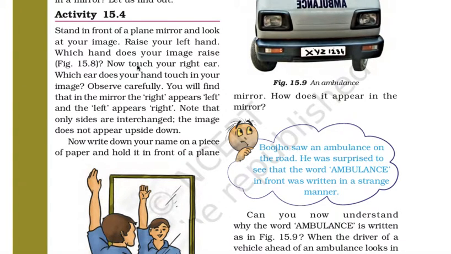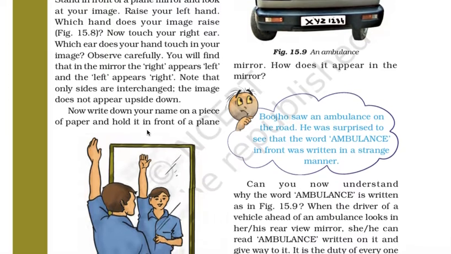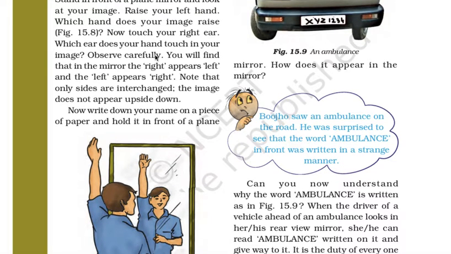Right hand. Now touch your right ear. Which ear does your hand touch in the image? So, opposite. Observe carefully. You will find that in the mirror, the right appears left and the left appears right. Note that only the sides are interchanged. The image does not appear upside down. So the image is not appearing upside down. Only the right and left are changing.